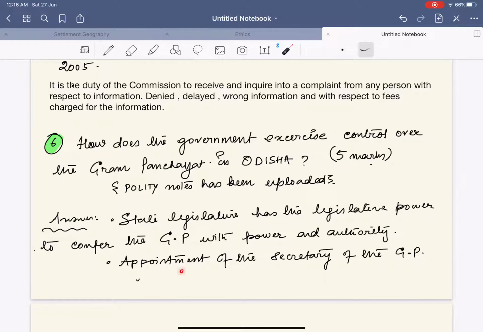Again, another point is the appointment of the secretary of the Gram Panchayat. This is basically a government post which is being appointed by the government. I'm not quite sure whether they are doing it in Odisha or not, but I'll confirm this. But for the discussion, yes, this point can be written.